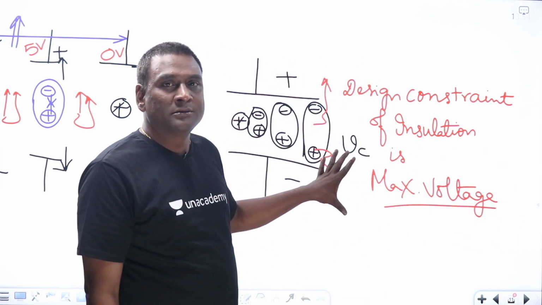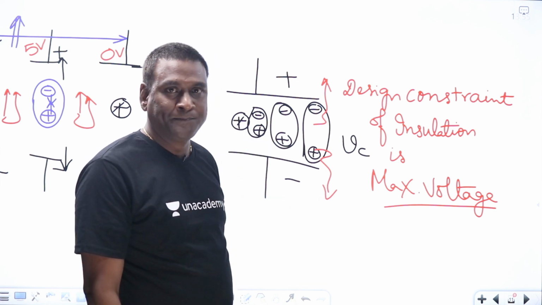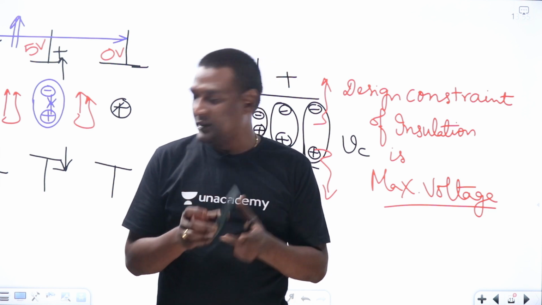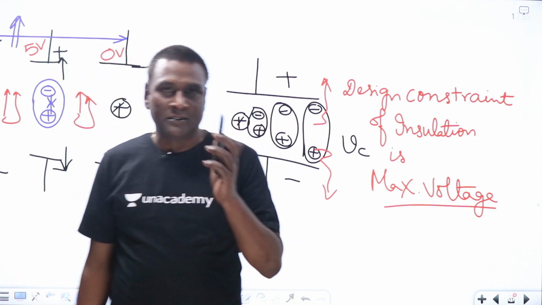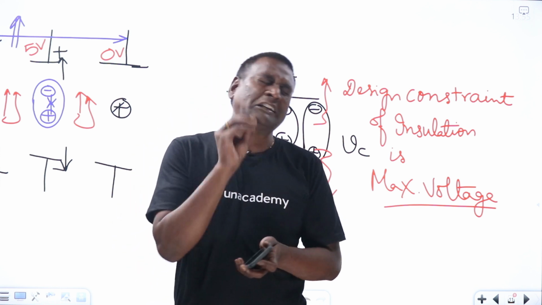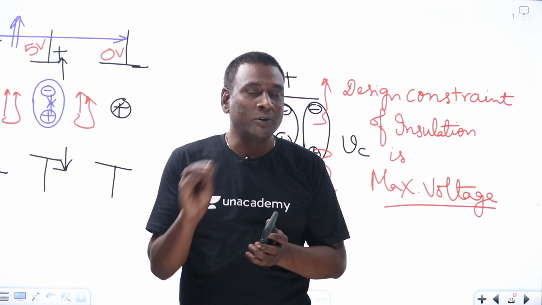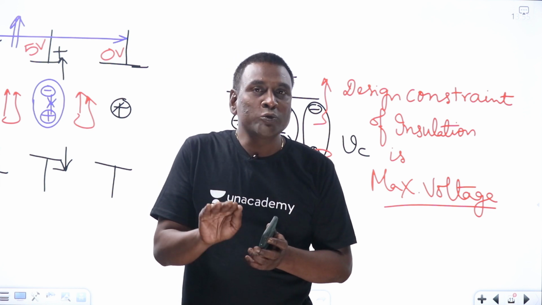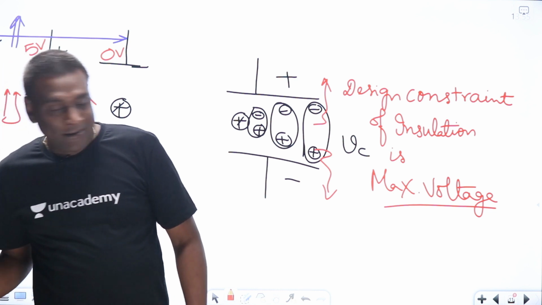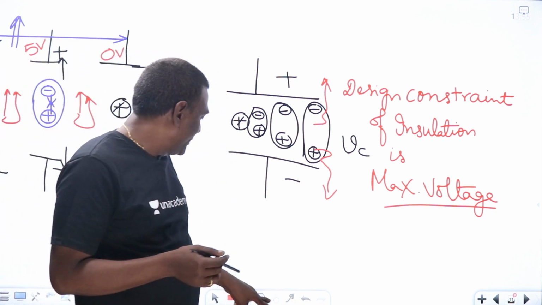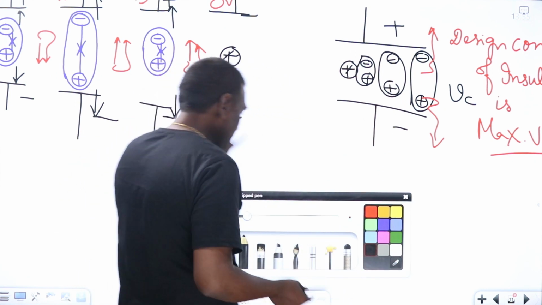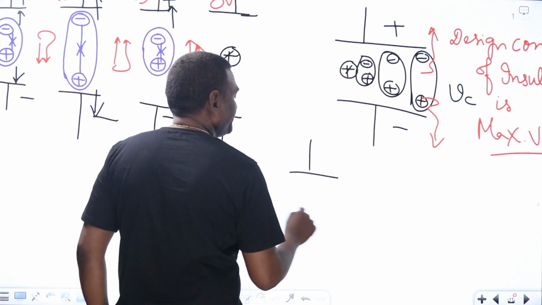Now let me connect this with our machine design, for example. Maybe this is the insulator, and let us consider this insulation can bear 100 volts, maximum 100 volts. At any cost you are not supposed to apply more than 100 volts. And one interview question is also there. Let me tell you that, then we'll discuss machine design.